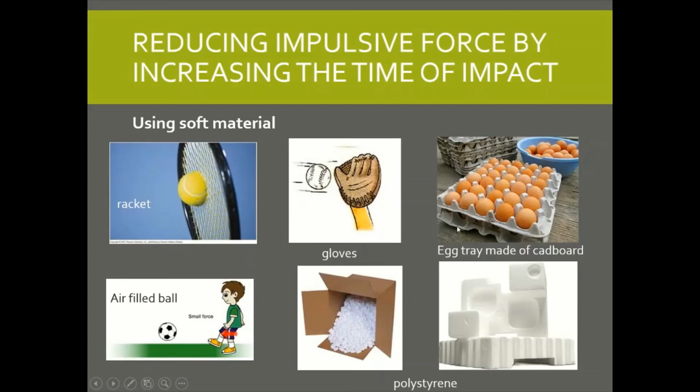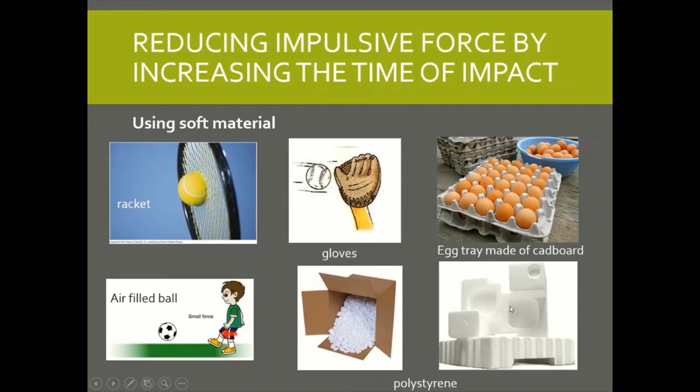An egg is easily cracked. So how is this so fragile egg able to be transported a far distance? By using an egg tray. Okay, the egg tray is made of cardboard, so it is soft, so it's able to lengthen the time of impact to reduce impulsive force. Or in our everyday life, we say to absorb the impact, yeah, to absorb the shock.